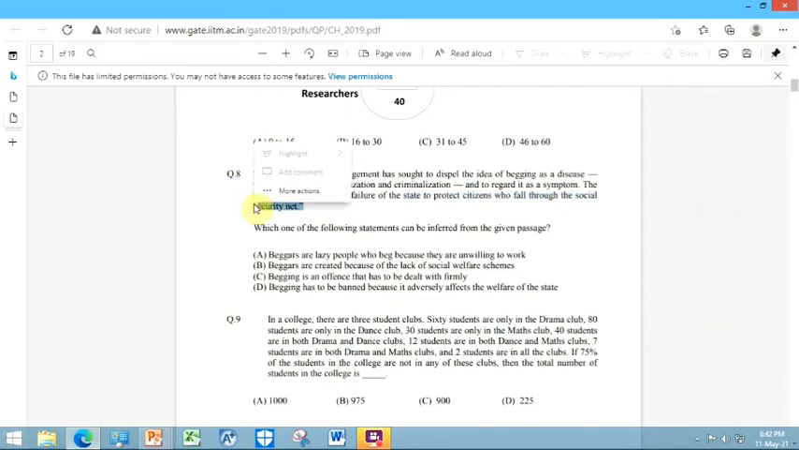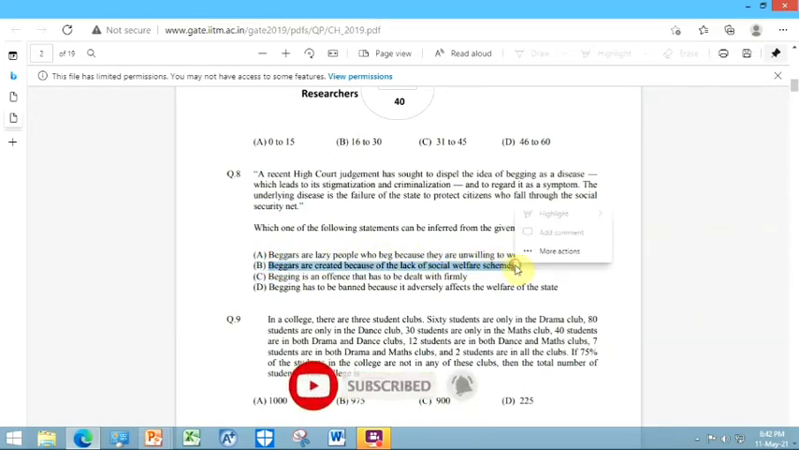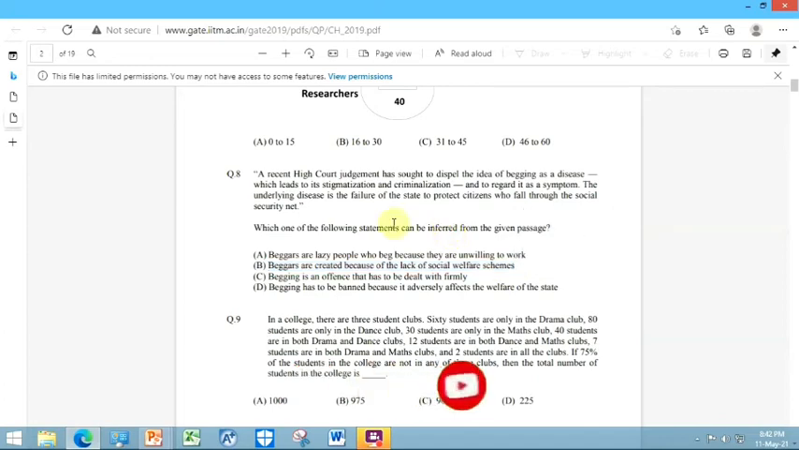What does the social security net mean? Social security net means those items that are given to the society for free. So beggars are created because of lack of social welfare schemes is the correct answer. This is what we can infer from the given passage. So for GATE, always refer to the last line of the statement to give the answer. So the answer is beggars are created because of lack of social welfare schemes.